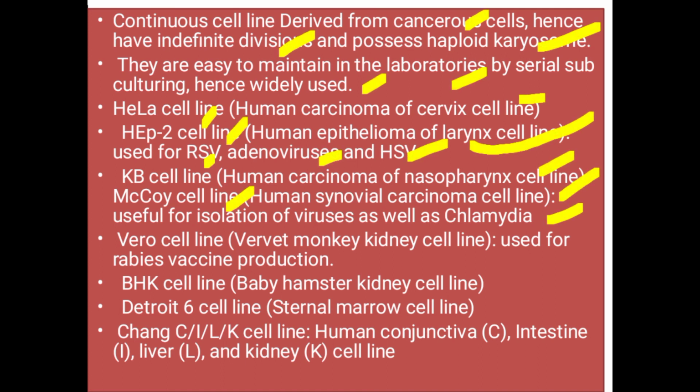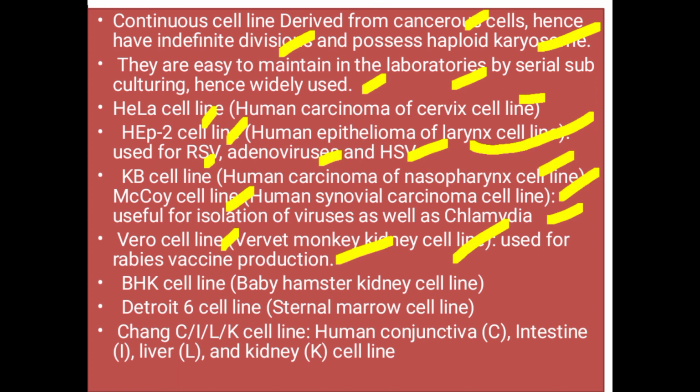Chlamydia is an intracellular parasite, it is a bacteria. Vero cell line means vervet monkey kidney cell line, used for the production of rabies vaccine.